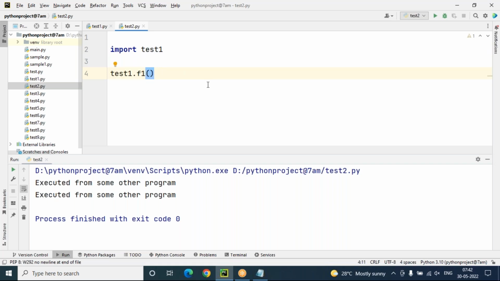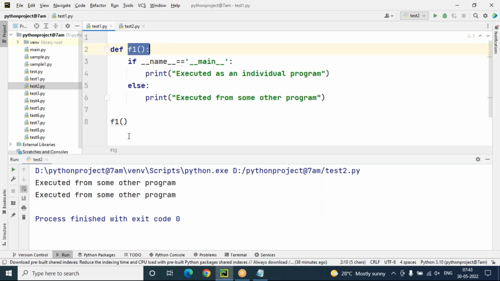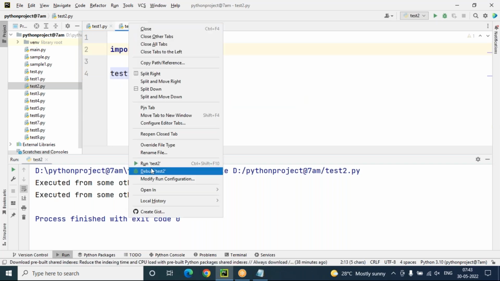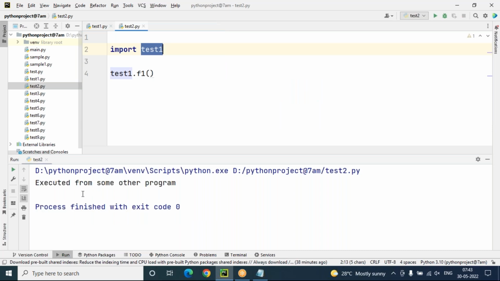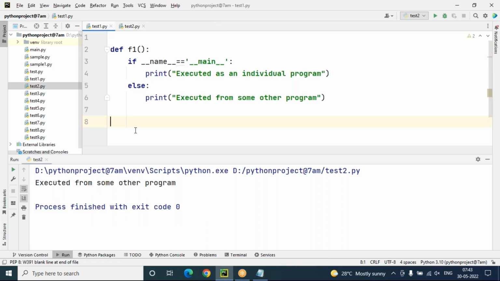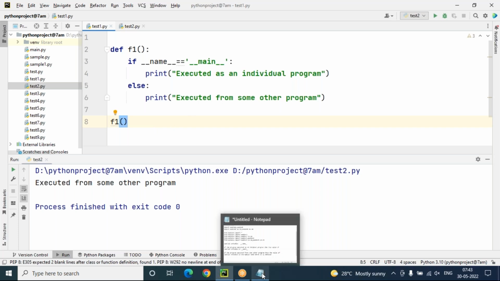But you may get a doubt, sir, why is this output coming 2 times here? The reason is that one time is because already in this test1.py we called the function, and another time it is coming like this. If I remove the call here and only call it here, then only one time it will come. Got my point?